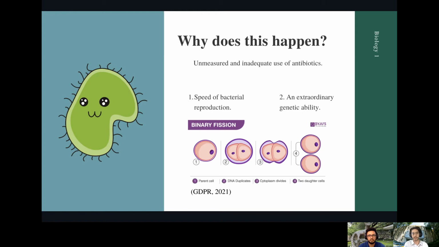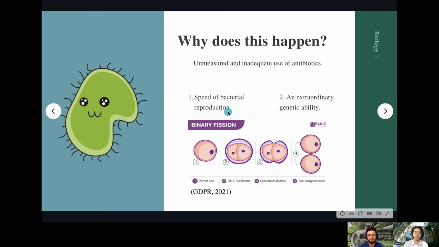resistance to these antibiotics. For example, the first one is the speed of bacterial reproduction. Remember that this type of bacteria reproduce a lot. They reproduce in a matter of hours, and their reproduction is not linear, which means it's not like you start with two bacteria, and then 4, and then 6, and then 8, and then 10. It's not linear. It's more exponential. So you start with 2, then you get 4, and then 8, and then 16, and then 32, and so on and so on.